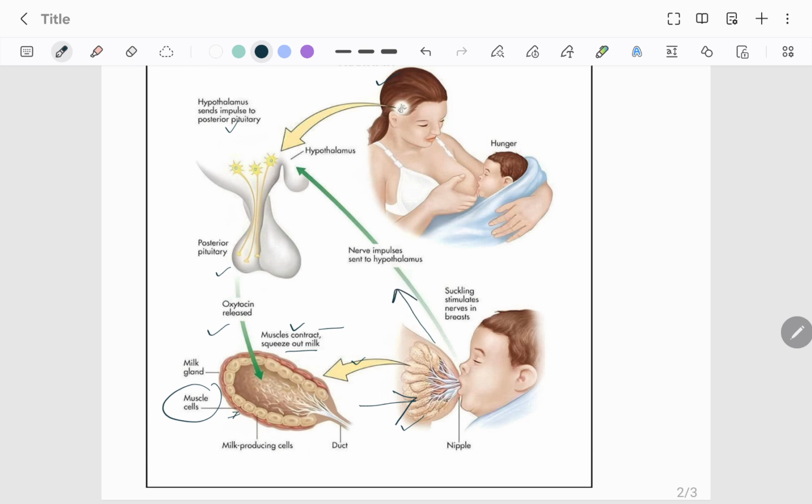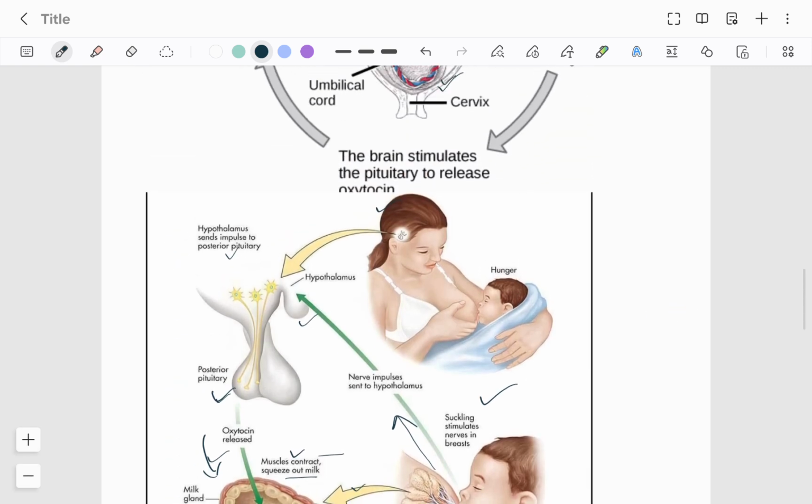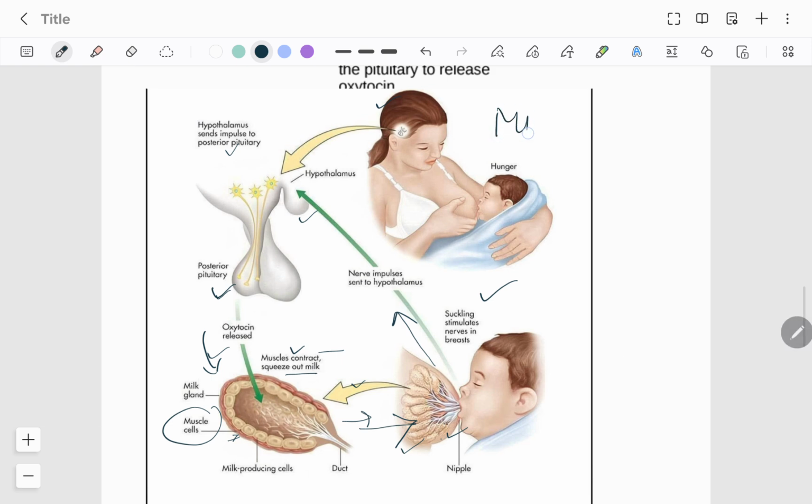Further signal will go to the mother's hypothalamus, further signal will go to the posterior pituitary, further oxytocin release. Further oxytocin comes, right? The baby sucks milk. When the baby sucks milk, again the signal goes to the brain of the mother. So this cycle continues till the baby is full, satiated, and not hungry. So this was the milk let down reflex. It comes down. Milk let down reflex. This is also positive feedback.